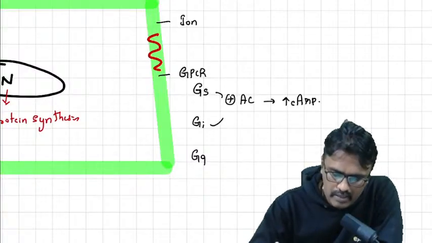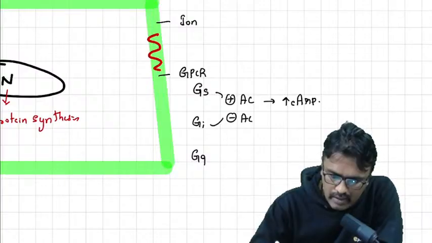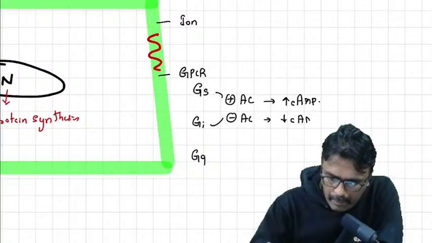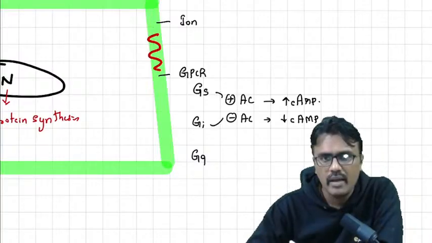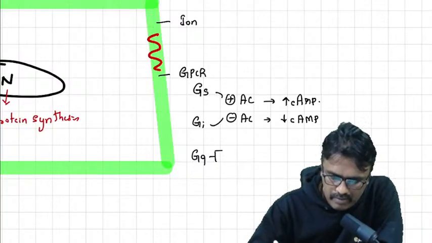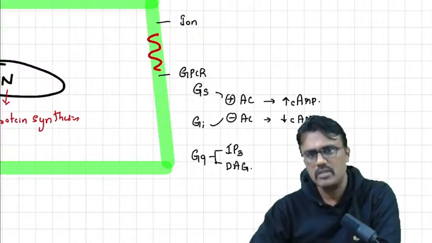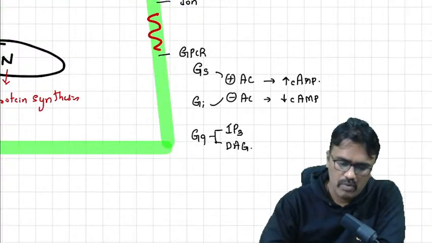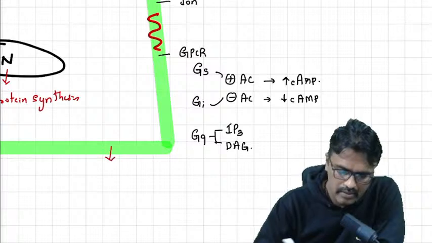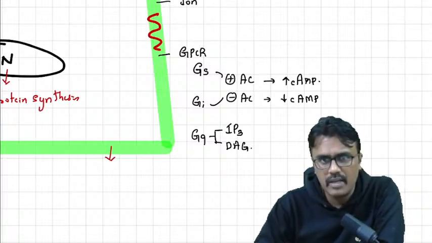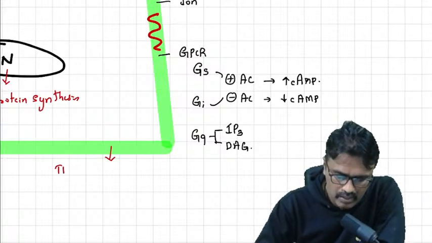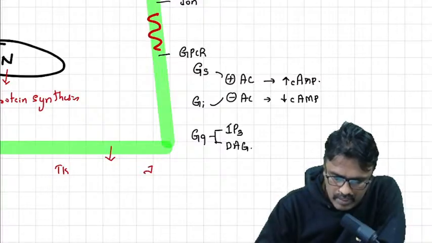Gi inhibits adenyl cyclase, and that decreases cyclic AMP. And Gq activates the IP3 inositol phosphate and diacylglycerol pathway. So this is GPCR. One more present on the cell membrane is the transmembrane enzyme receptors, that is tyrosine kinase, and those which act through JAK-STAT.